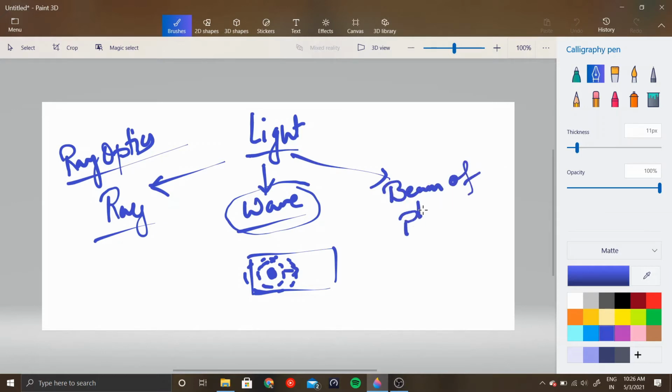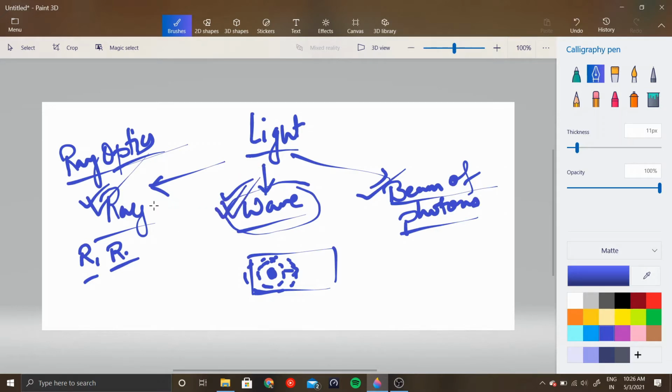Now, how is it possible to be all three things at the same time? Turns out that light is all three things, and depending on the context you are in, it behaves that way. For experiments such as reflection and refraction, today you will learn about refraction, the assumption that light is a ray holds true. For wave optics, this assumption of a ray does not hold true, and you cannot prove those experiments using the ray concept of light. For those experiments, you need to treat light as a wave.